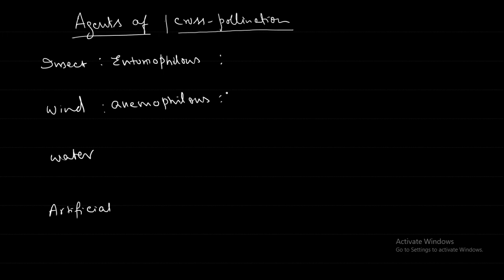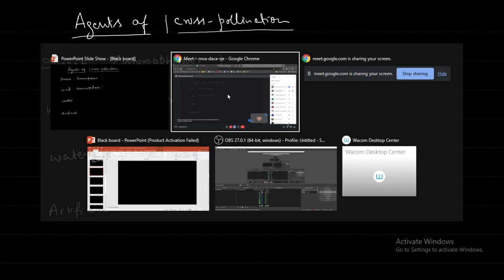They are not sticky as in the case of the insect pollination. The stigmas are generally feathery and hanging out in order to trap these pollen grains. Because for the wind, they need to have some kind of filter kind of thing. So the stigmas are generally feathery and they will hang out. This is different from the insect pollination where stigma is sticky. So very simple basic characteristics which you can easily remember, not a problem. You can go through these ones.